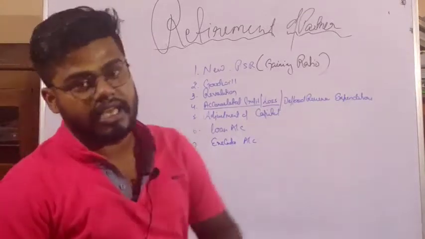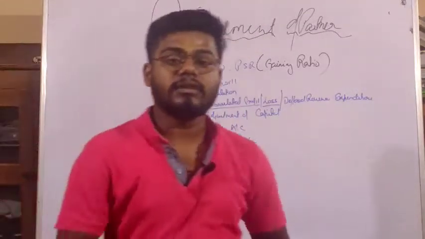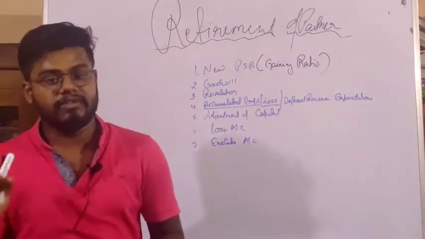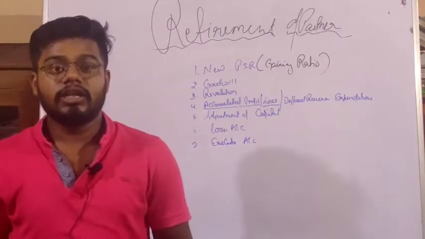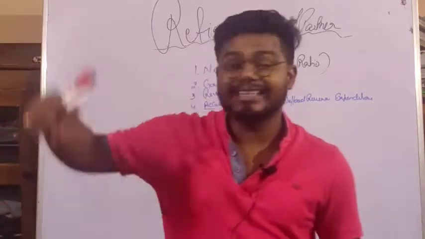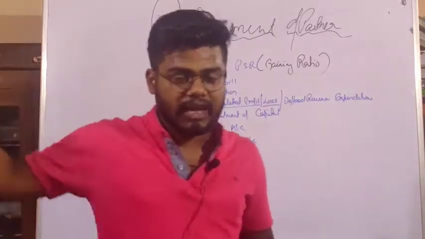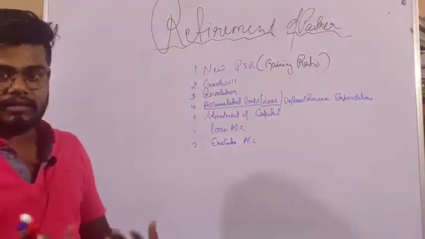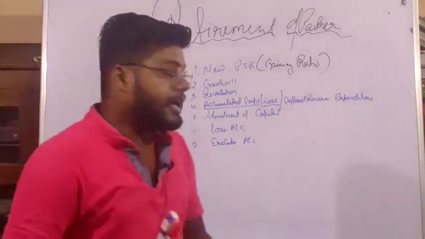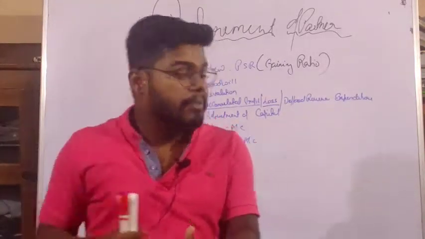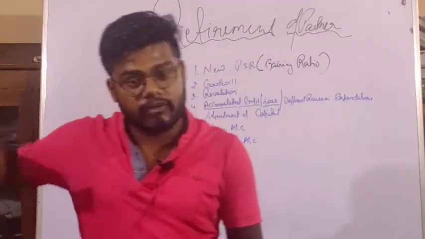Sir, executor, in case of death, the executor account. Sir, what is the executor account? Suppose A and B and C were the partners. Now C dies, then who will take his share of profit? Sir, his legal heirs, that is, family members will come and ask us to give them the capital which he has invested. Right now we have to give him the capital which he has invested, plus if there is any goodwill, we have to give him goodwill also.